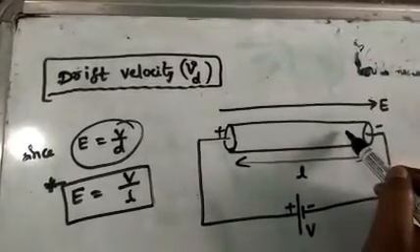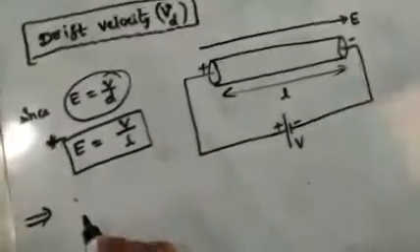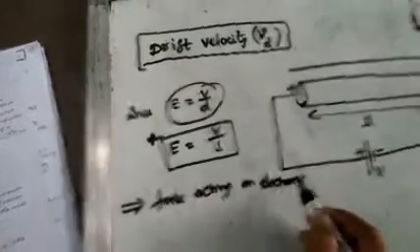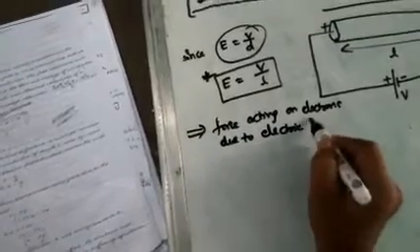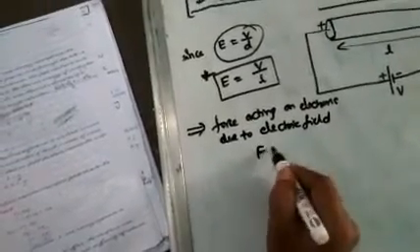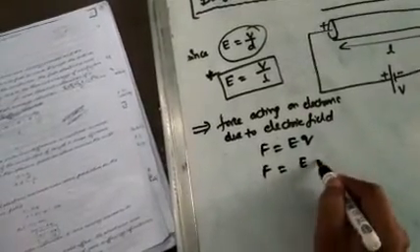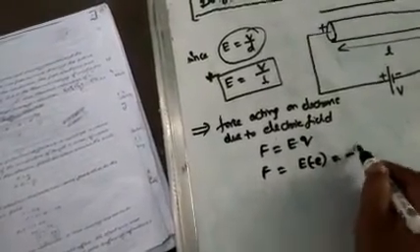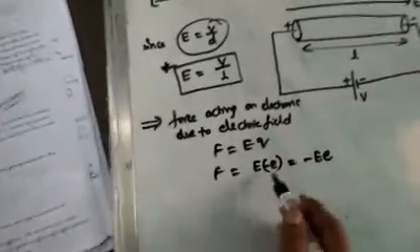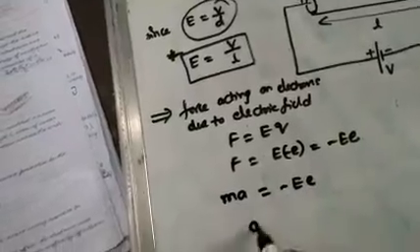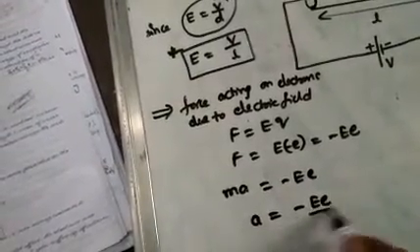The formula is F is equal to EQ. So F is equal to E times the electron charge, which is minus e, so F is equal to minus eE. The charge is negative. Force is also ma, so ma is equal to minus eE. Therefore the acceleration a is equal to minus eE by m.